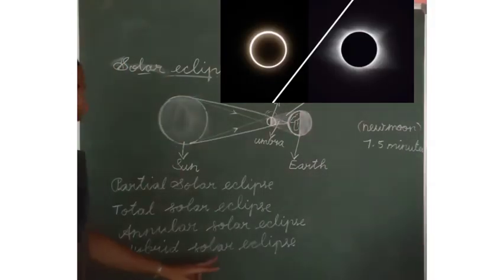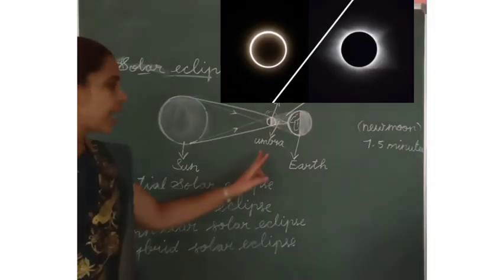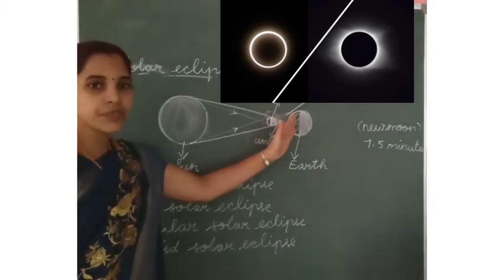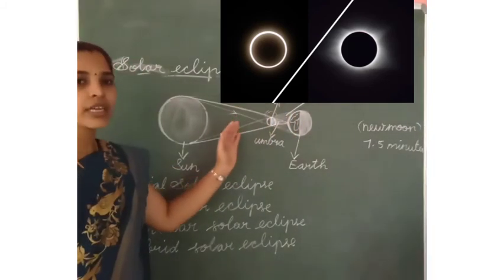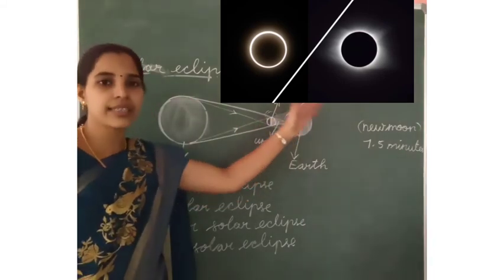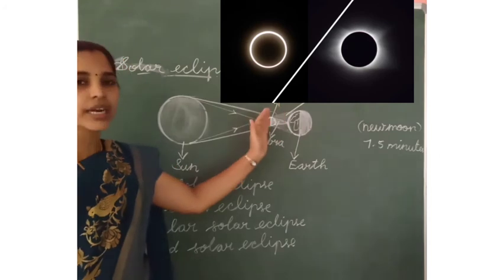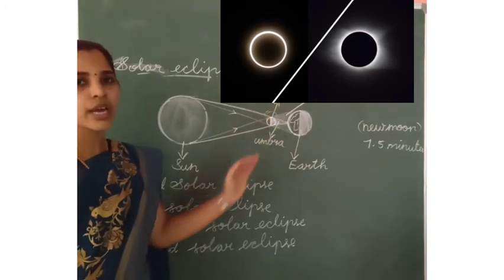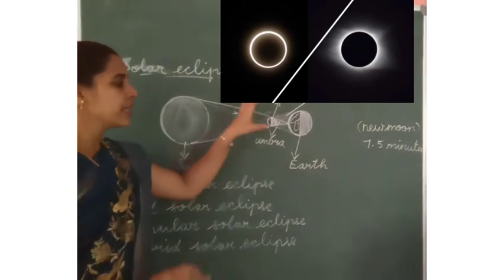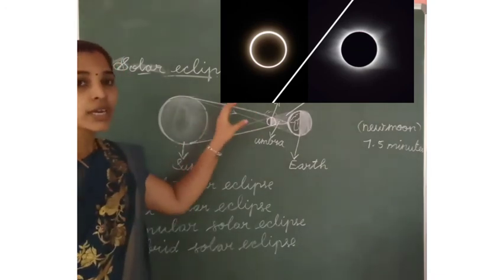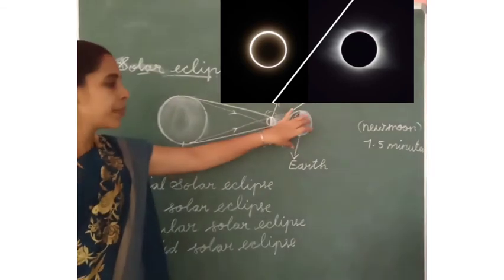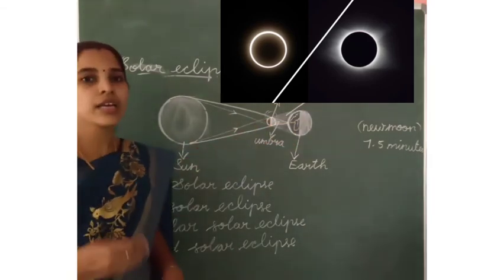Next one is hybrid solar eclipse. Hybrid means the people living in one part of the year will see a total solar eclipse, and people living in the other part of the year will see an annular solar eclipse. So in one part of the year people can see the total solar eclipse, and in the other part of the year people can see the annular solar eclipse.